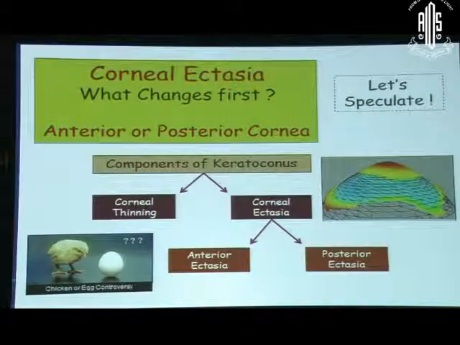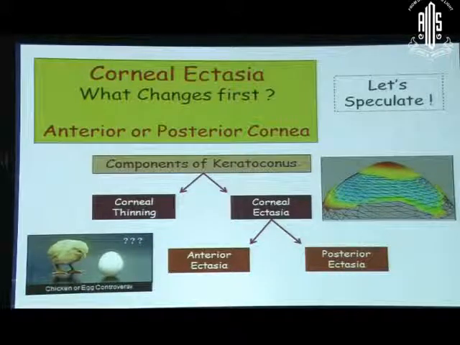So what we need is something, we need to understand keratoconus first, the basic genesis of keratoconus, which is a component involving both corneal thinning and ectasia. The ectasia can both be anterior and posterior, right? So what came first, the chicken or the egg? Did the posterior ectasia come first or did the anterior ectasia come first?